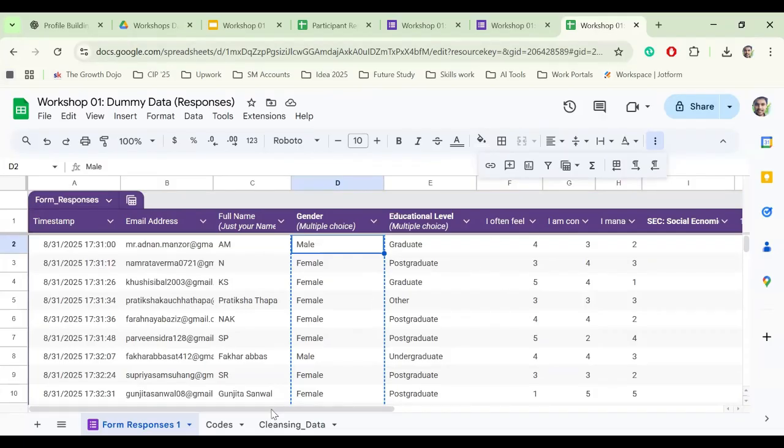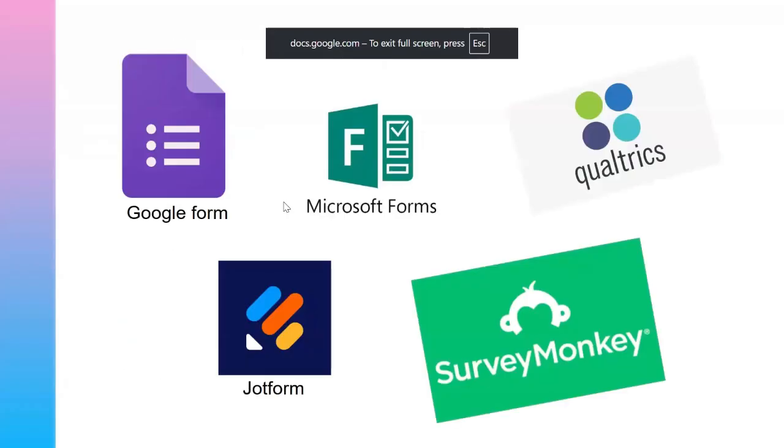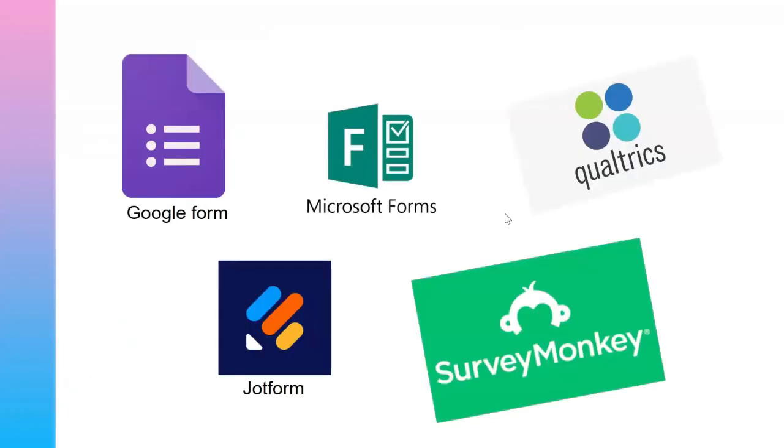So in this way, we can code our data. And after that, we move toward SPSS after cleaning and coding our data. Basically, there are many platforms for survey design, like Google Form, Jotform, Typeform, Microsoft Form, Qualtrics, and SurveyMonkey. There are others too, but these are the most usable.